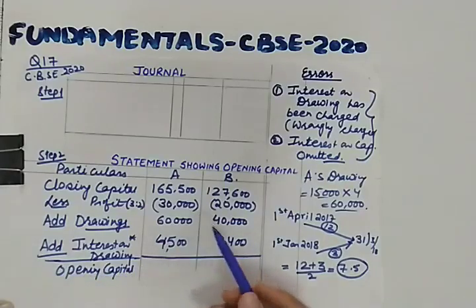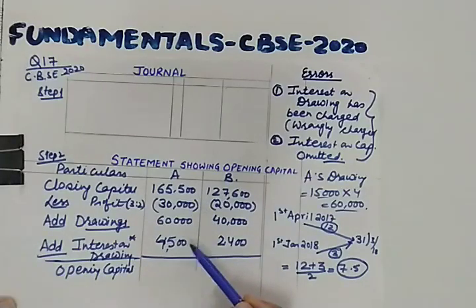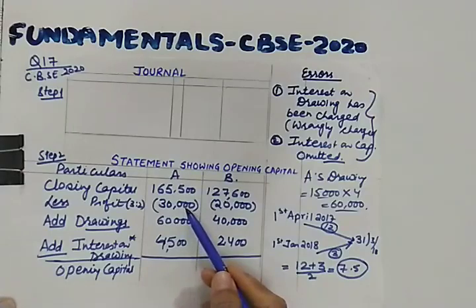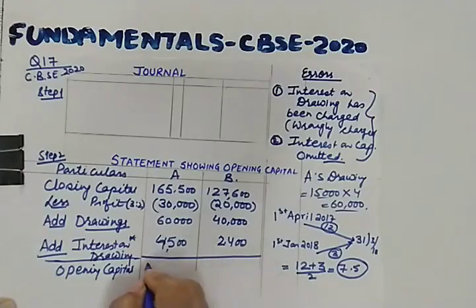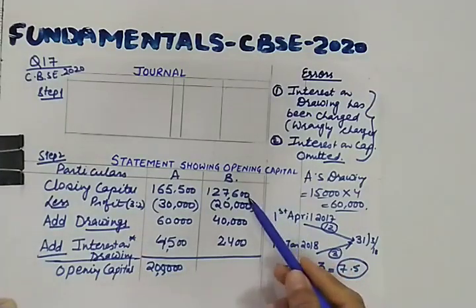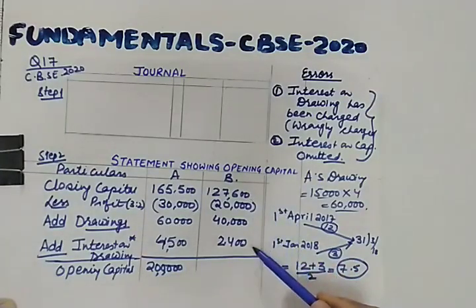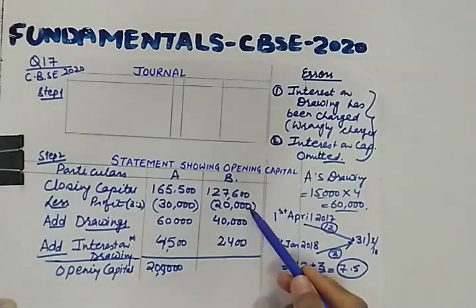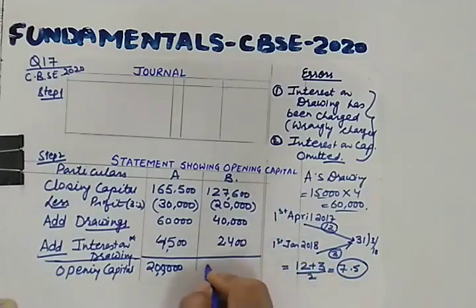So what is opening capital? Here you will be adding these two. So this will be 170. 170 plus 60 will be 230. So 230 minus 30 will be 2 lakhs. A's opening capital will be 2 lakhs. Let us see for B. This will be 130. 130, 170 minus 20 is 150.